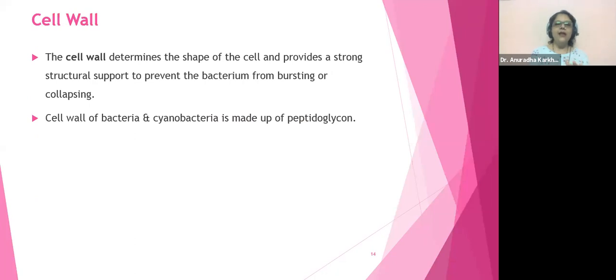Then we saw cell wall. Cell wall we saw was made up of peptidoglycan. I had told you what is peptido, that is amino acids, and glycan will be the sugar moiety, of the bacteria we're talking about. We are talking about the prokaryotes, right?